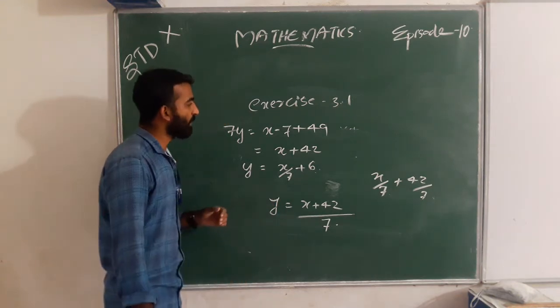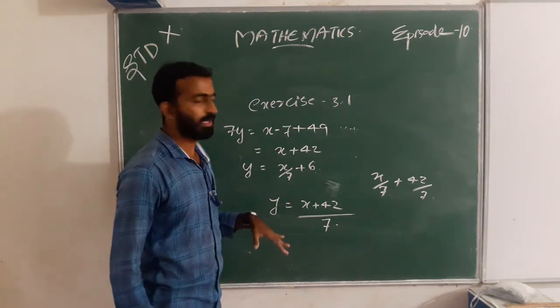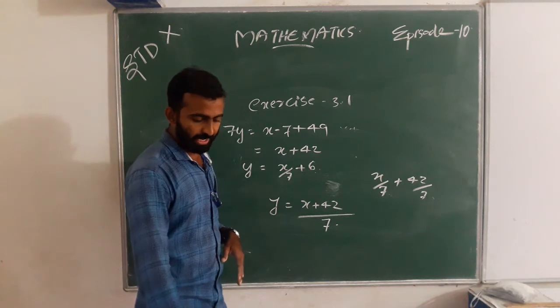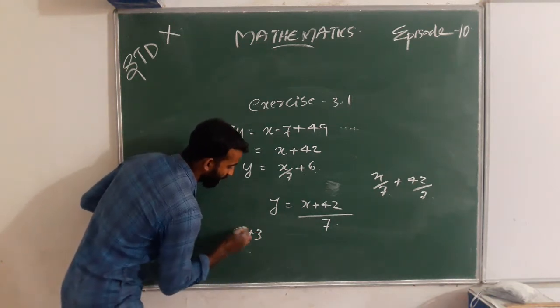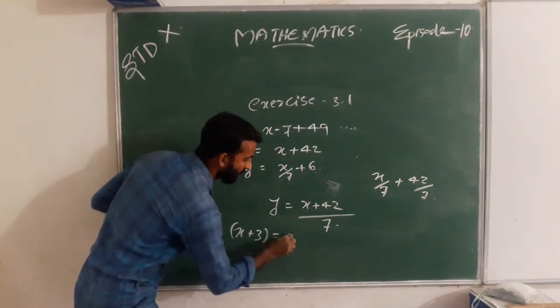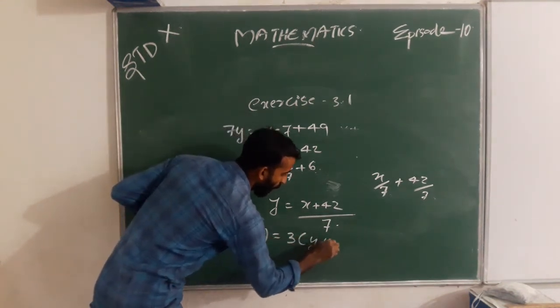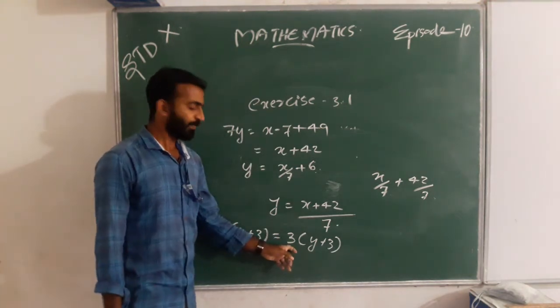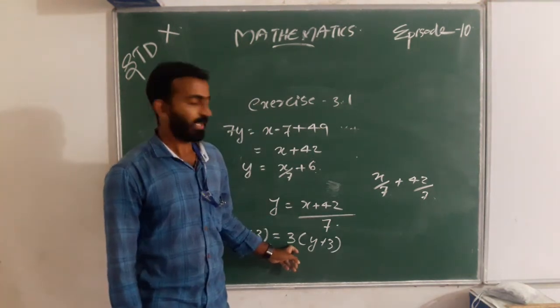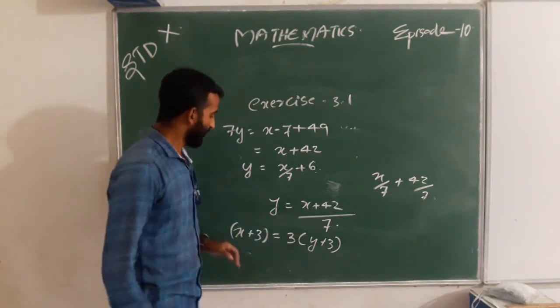And the next one, the second one, is x plus 3 equal to 3 into y plus 3. After 3 years, his age is 3 times his daughter's age.